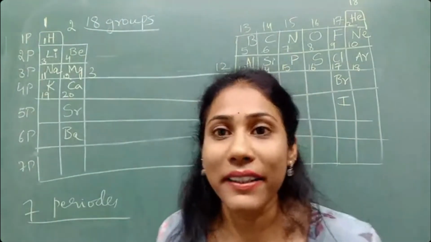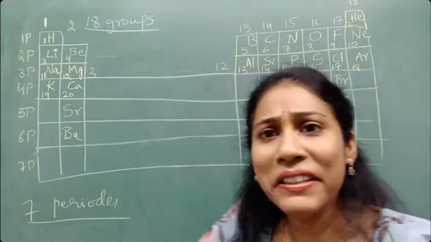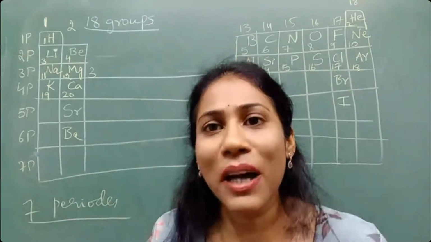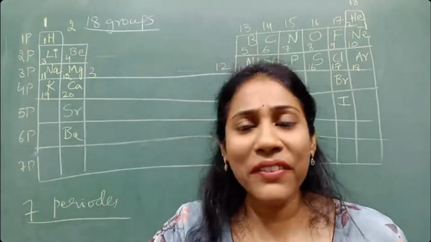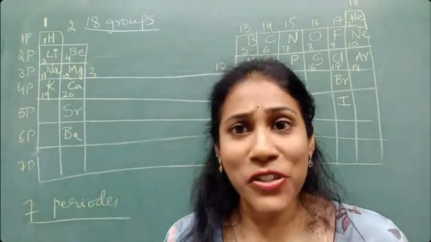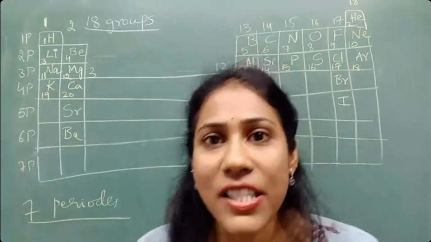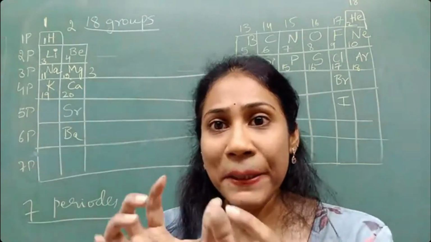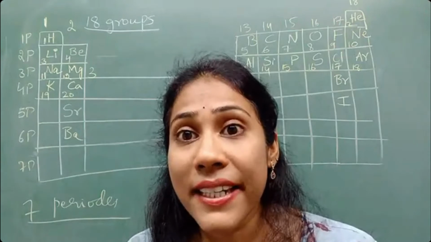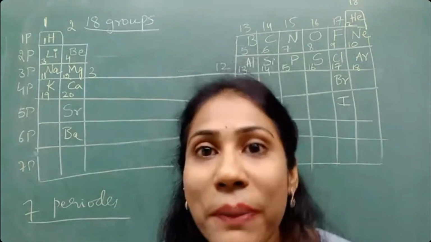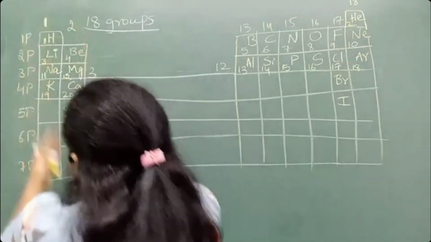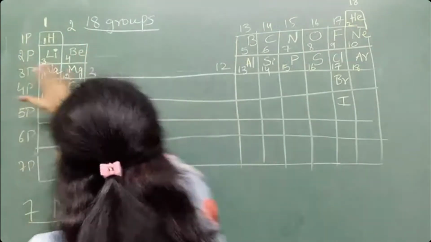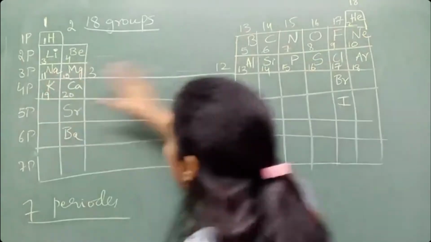That is important. This is a direct question for the Karnataka board, guys, and previously the CBSE board also used to ask. They'll ask you, element beryllium comes in which group and which period? Group means what? Vertical columns. Period means what? Horizontal rows.